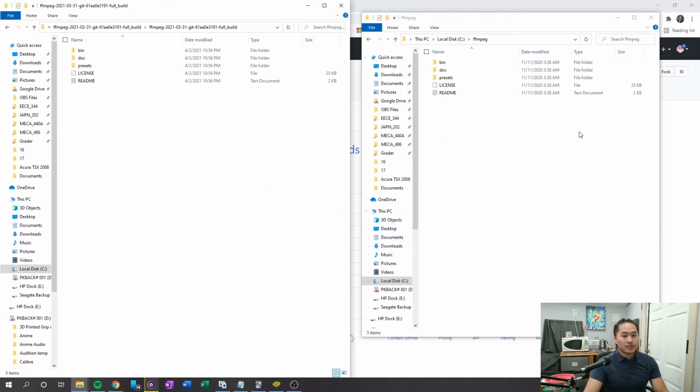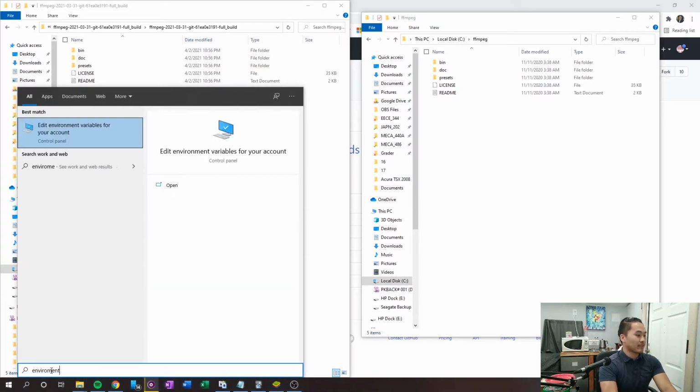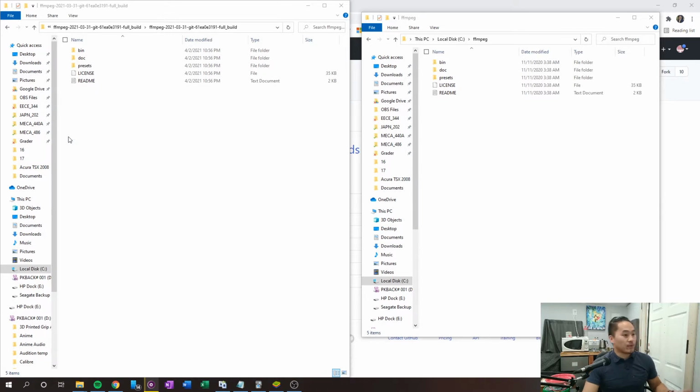And then once you have done that, we need to make it findable, or we need to allow Windows to be able to find that folder. So you want to click on this magnifying glass here and search up environment variables, and then click what pops up.